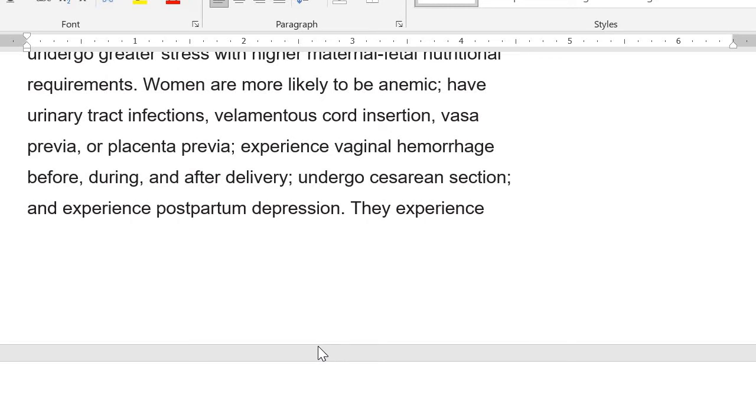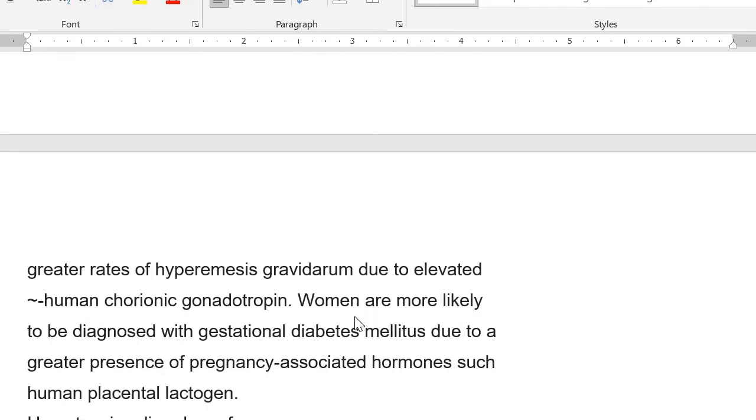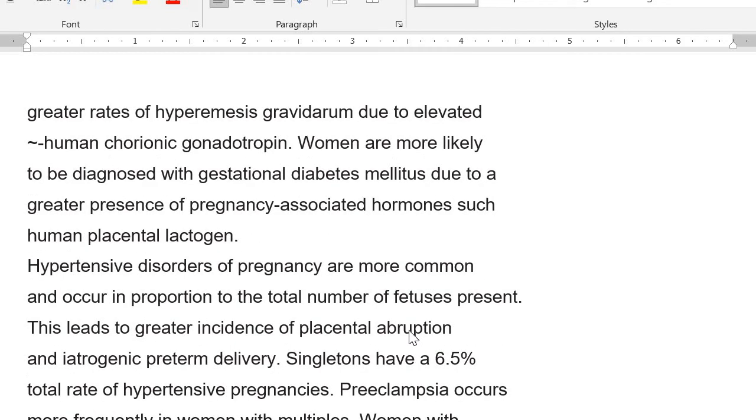Because they underwent a major surgery, and they experience greater rates of hyperemesis gravidarum due to elevated HCG, and women are more likely to be diagnosed with gestational diabetes mellitus due to a greater presence of pregnancy-associated hormones like human placental lactogen. Because there are two placentas, it is coming from the placental cells, so the chance of having GDM will increase several times.